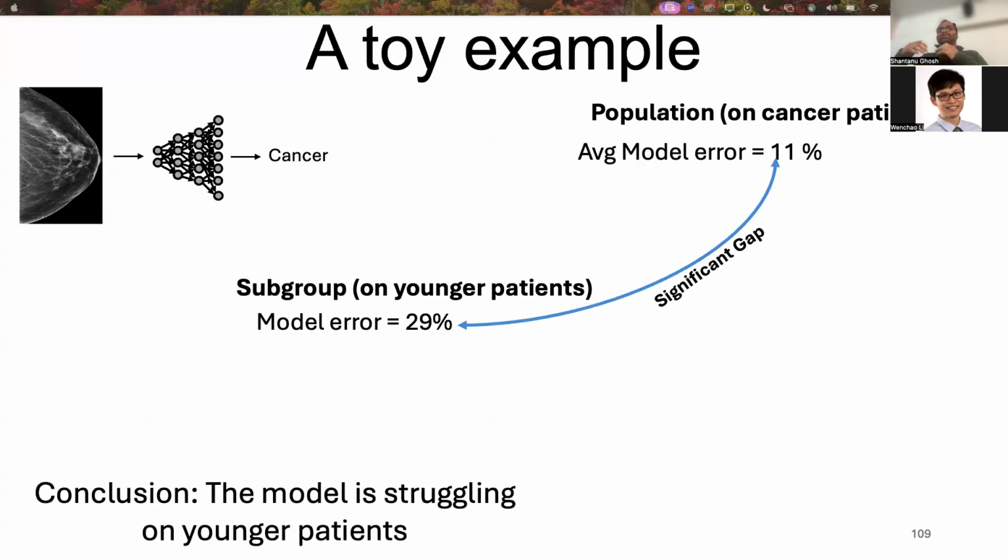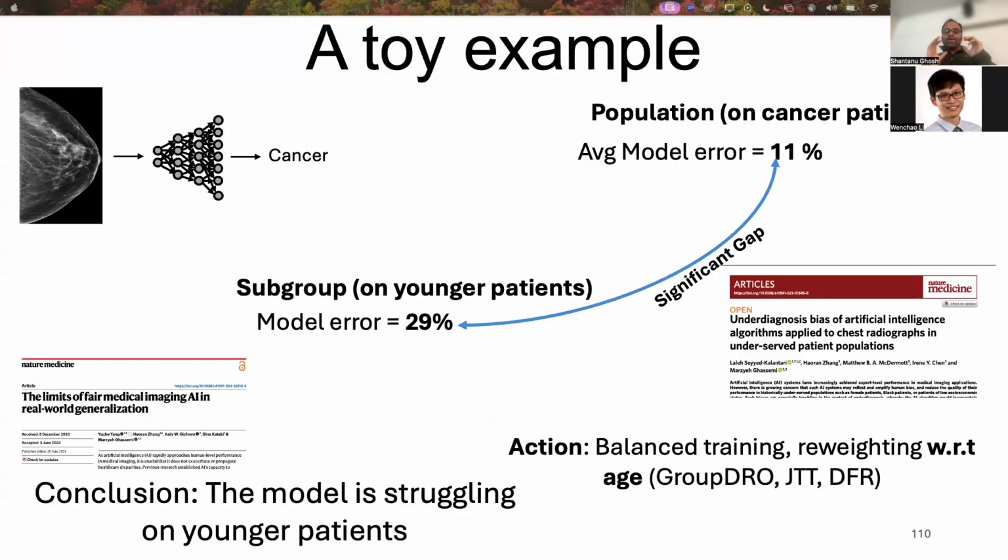So the gap is significant, and we can conclude that the model is struggling on younger patients. However, I argue that the number does not tell the entire story. Also, this is how the ladder detects the error, and almost all the literature in fairness also gets to this kind of conclusion just by seeing these two numbers.